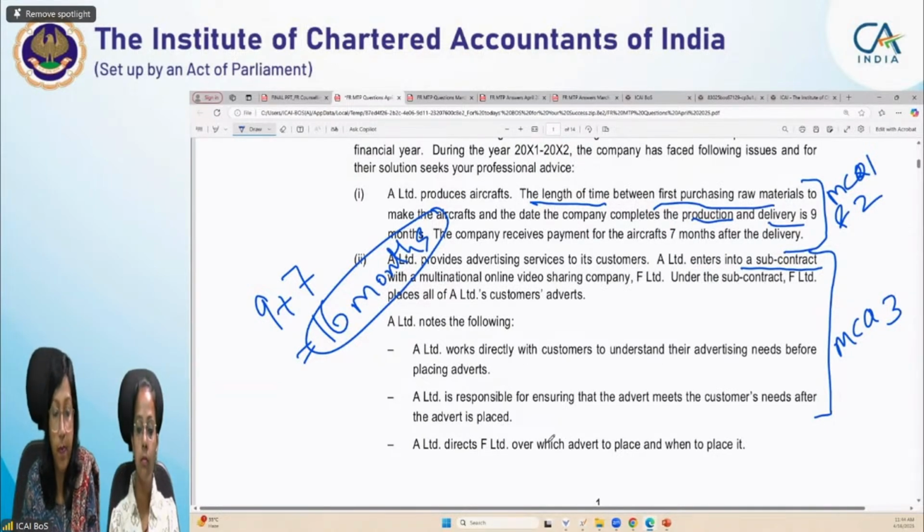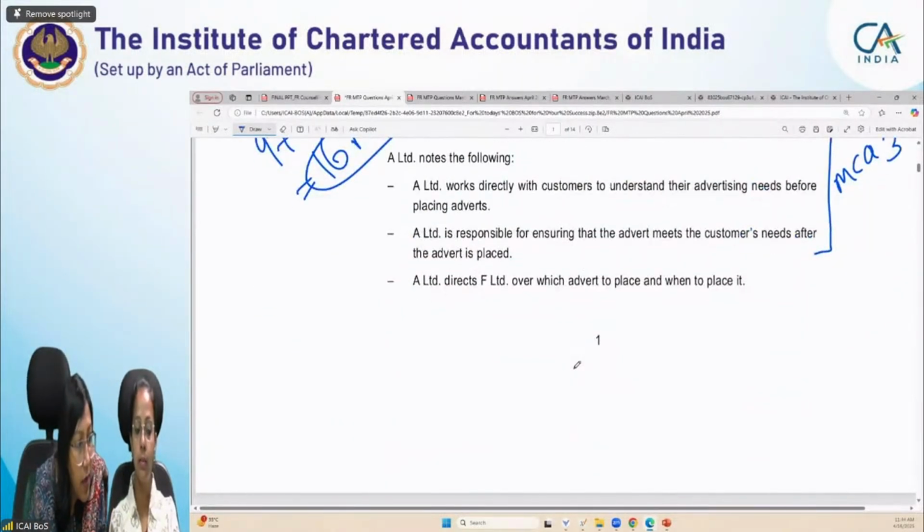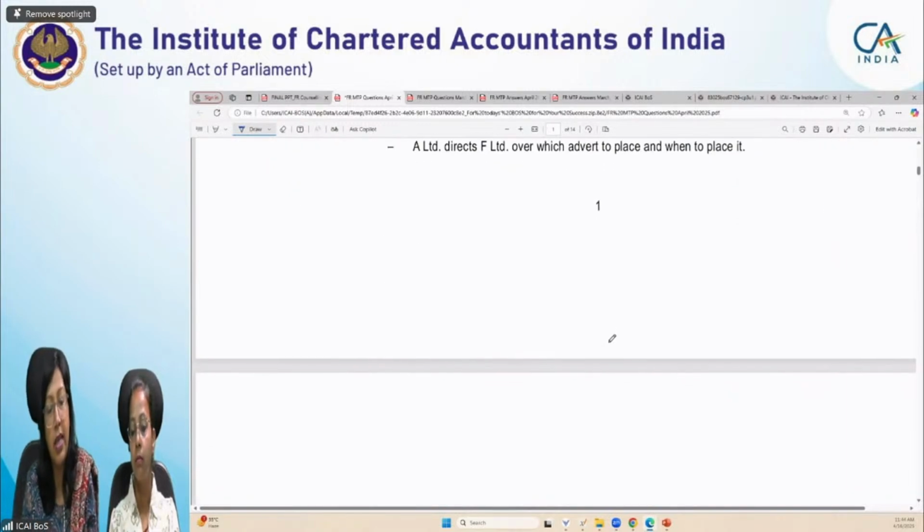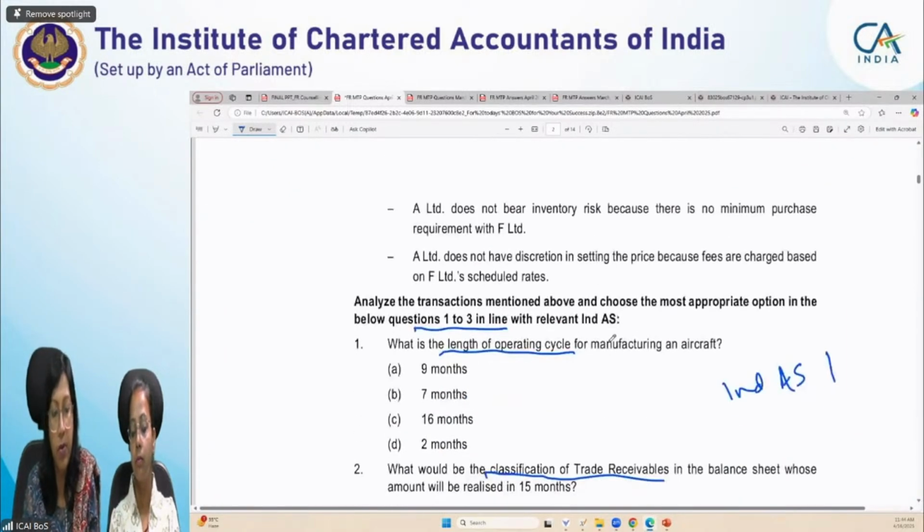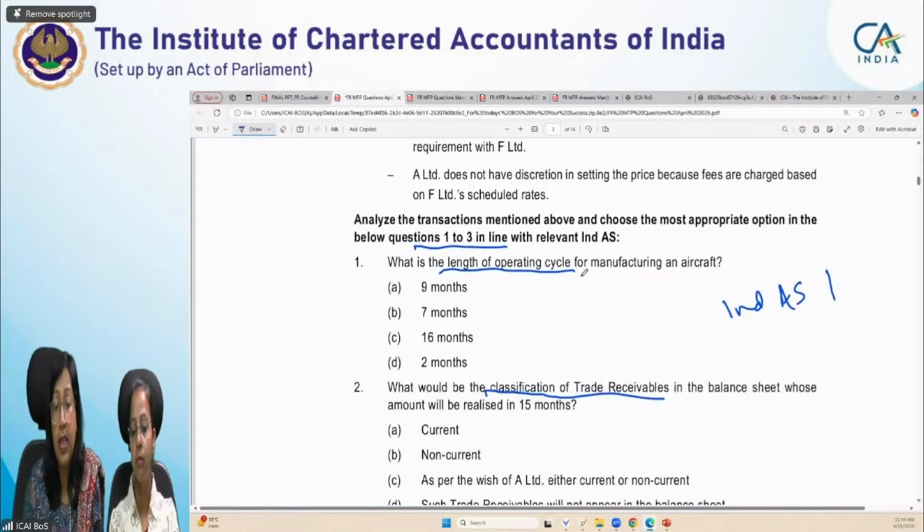Okay, now we move on to the question again. Can you show how to go to the bare text of Ind AS once? Definitely, students. Let me complete this solution and then I'll show you how to move there. Okay. So what is the length of the operating cycle? This we have calculated. The length of the operating cycle will be 16 months.